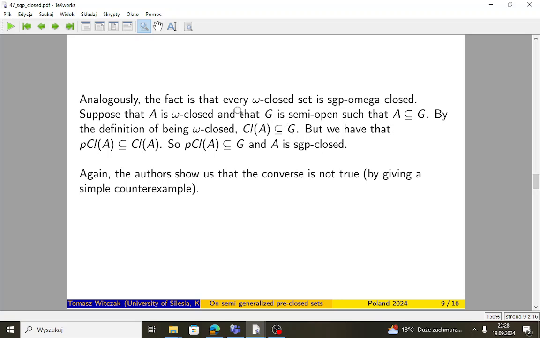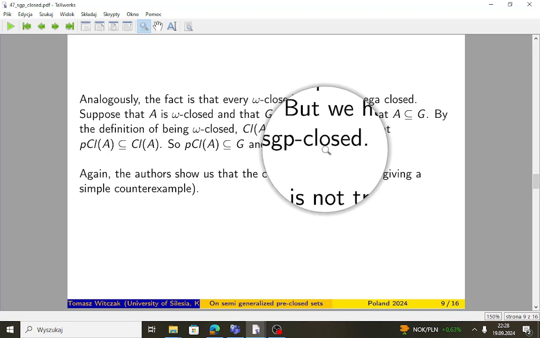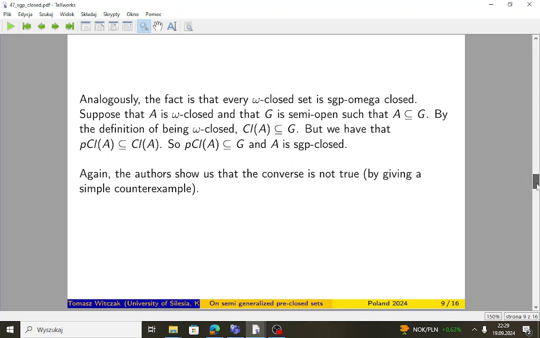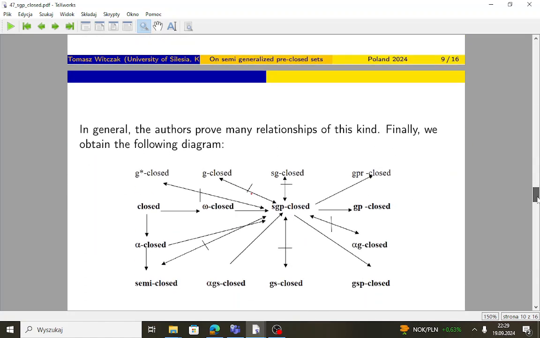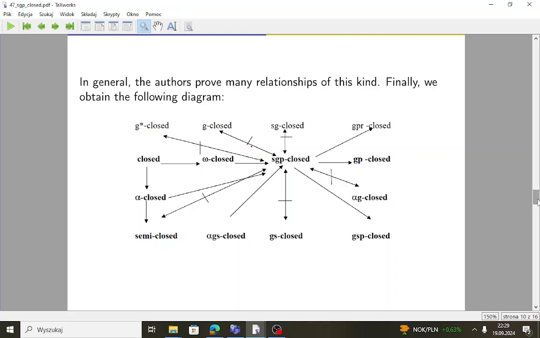Moreover, we can prove the fact that every omega-closed set is sgp-closed. The proof goes as follows: if A is omega-closed and G is semi-open, such that A is contained in G, then by the definition of being omega-closed, the closure of A is contained in G. But we have that the pre-closure is contained in the closure, so the pre-closure is contained in G, and due to the definition of sgp-closed sets, A is sgp-closed. The converse, as we can believe, is not true. There is a kind of counterexample in the paper. Many other relationships of this kind are proved in the paper.